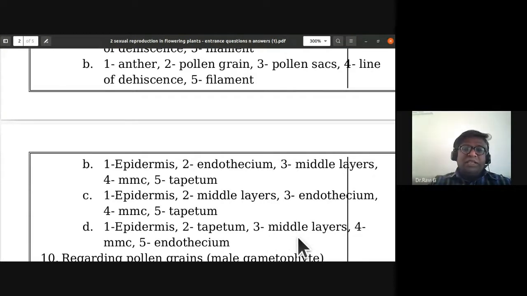They have not given it as sporogenous tissue. It is megaspore mother cell. Fourth is megaspore mother cell. Fifth is tapetum. So C option is correct for the ninth question.